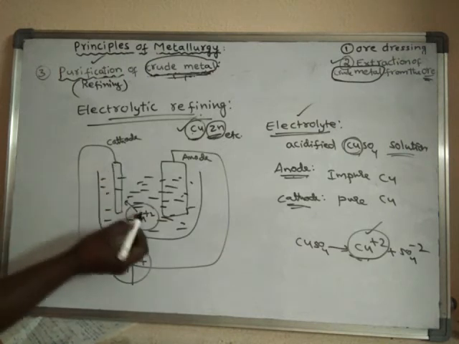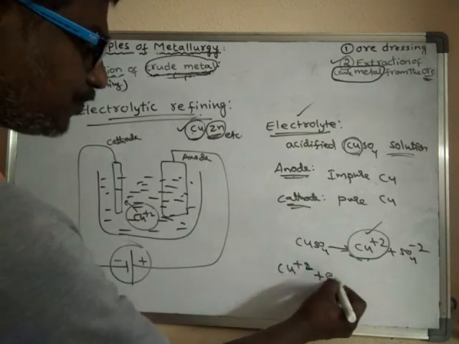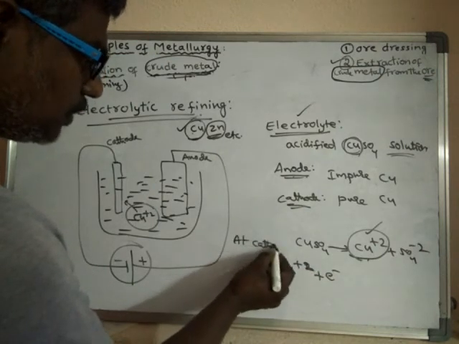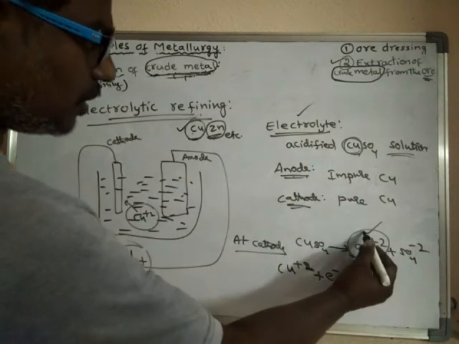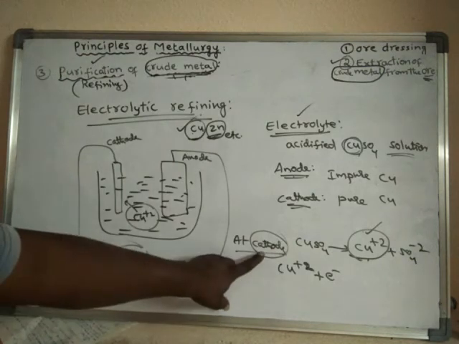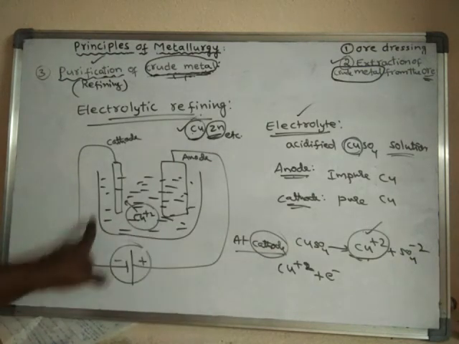At the cathode, these copper ions will take electrons, because the cathode is a negative electrode. As the cathode is a negative electrode, it attracts the positive ions present in the electrolyte.